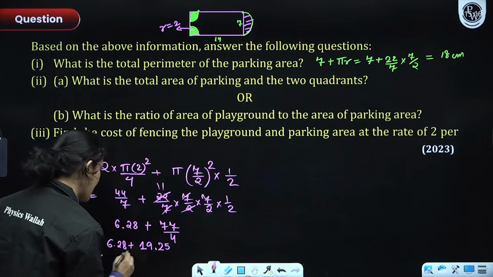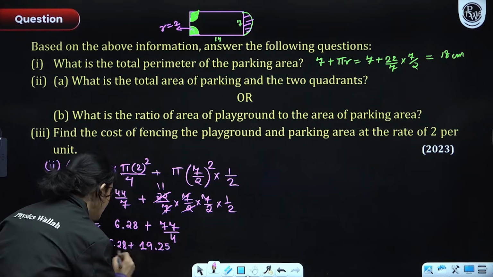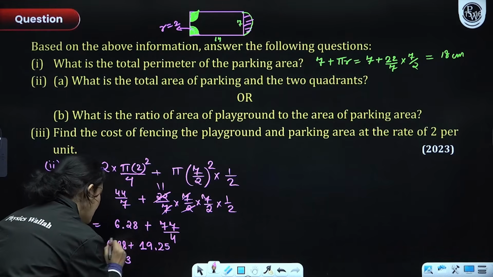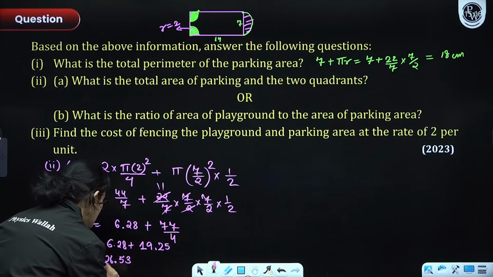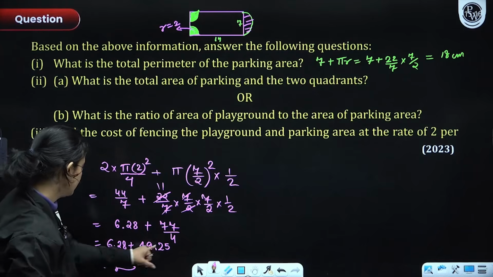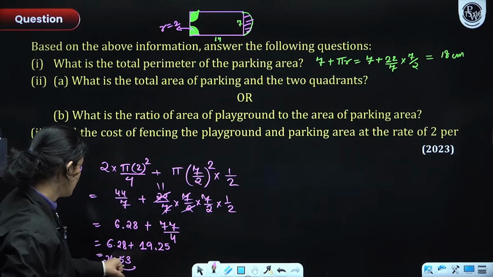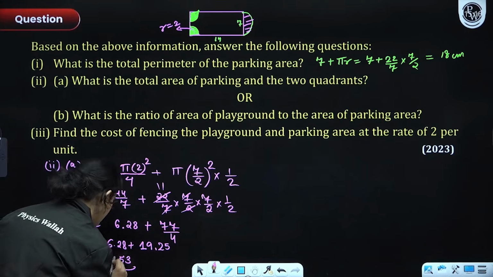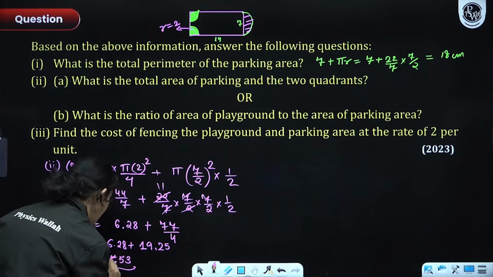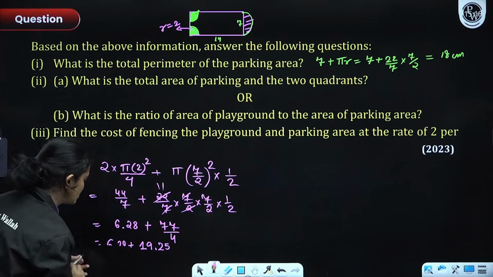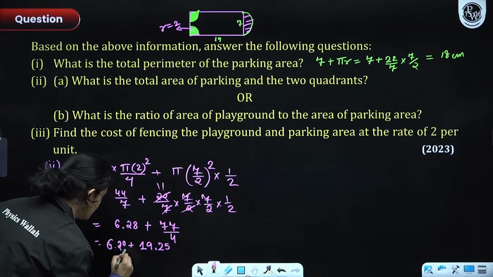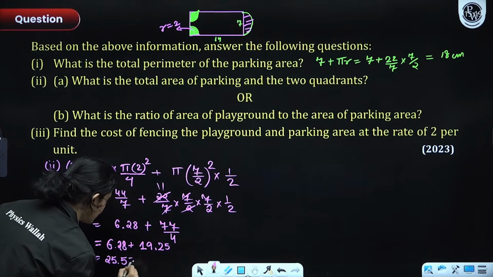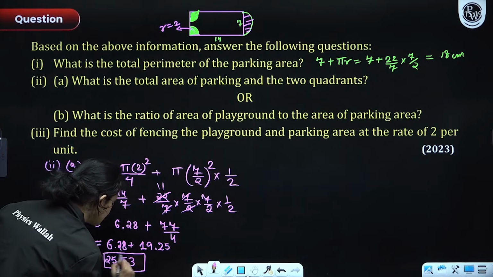Okay. So let's just quickly add it. So here what we'll have, 25.53. Sorry everyone, 25. 25.53. Let me write this again. 6.28. Okay. So 25.53. This is the combined area, centimeter square.